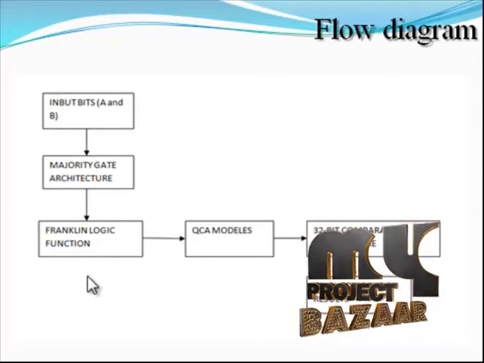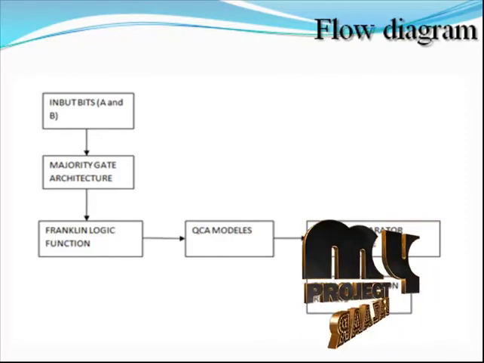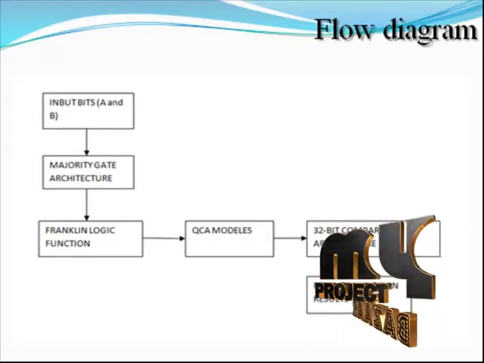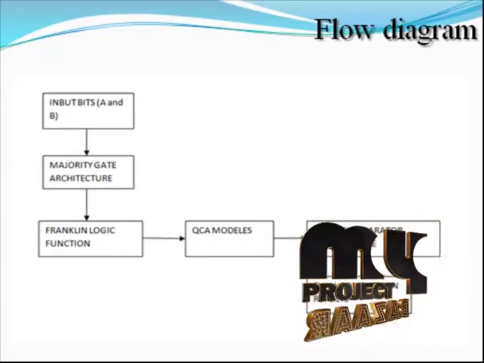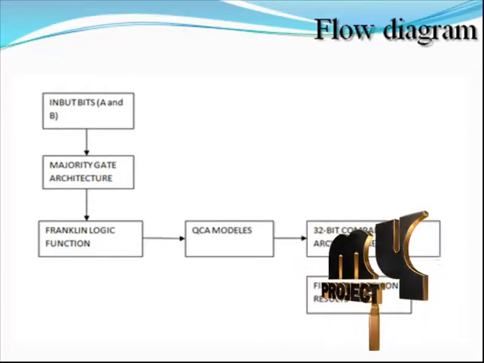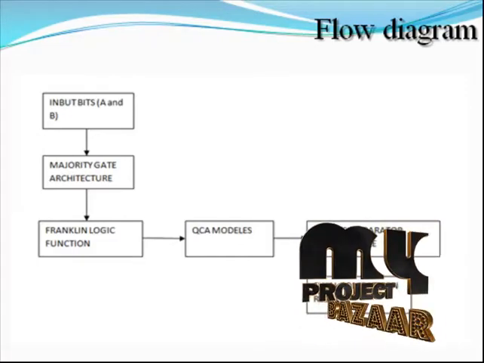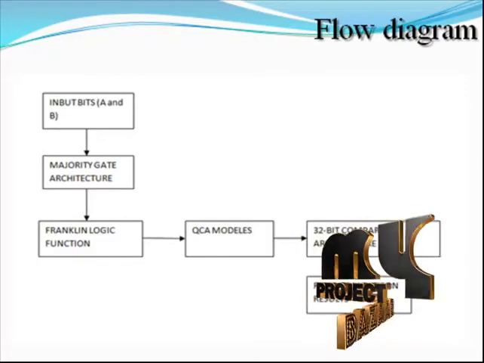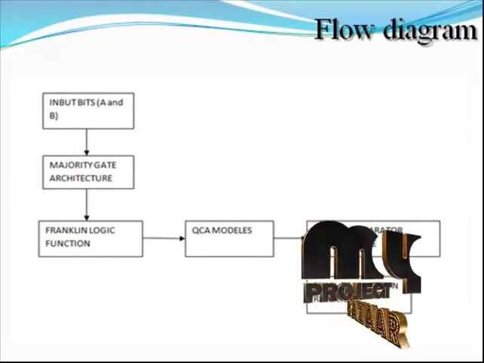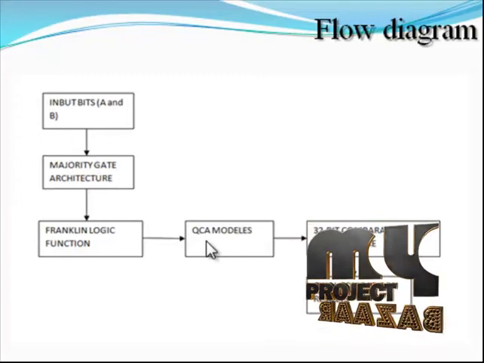Next we will discuss the Franklin logic functions. The Franklin logic function is one of the optimization techniques for the majority logic gate architecture. This optimization technique is mainly based upon the Boolean logic function. The modified Boolean logic function processed by the Franklin logic optimization is applied in the majority logic gate architecture. This technique reduces the gate count for the majority architecture compared to the proposed methodology.